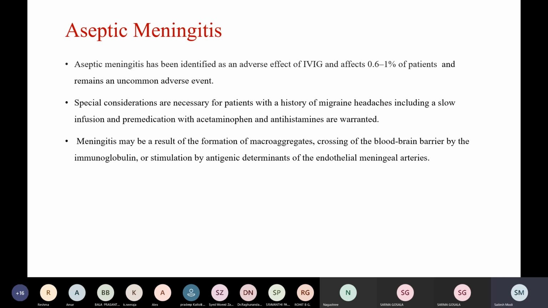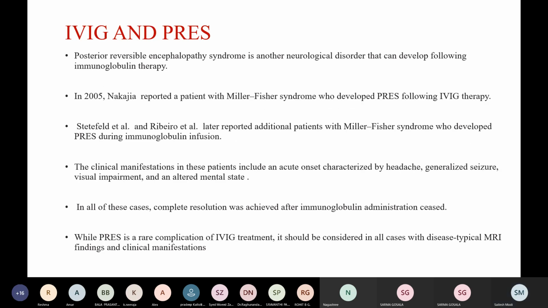Meningitis may be due to the formation of macroaggregates, crossing of the blood-brain barrier by the immunoglobulin, or stimulation by antigenic determinants of the endothelial meningeal arteries. Coming to IVIG and PRES. Posterior reversible encephalopathy syndrome is another neurological disorder that can develop following immunoglobulin therapy.